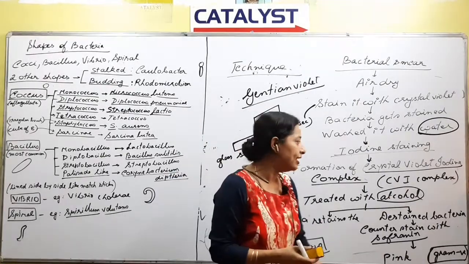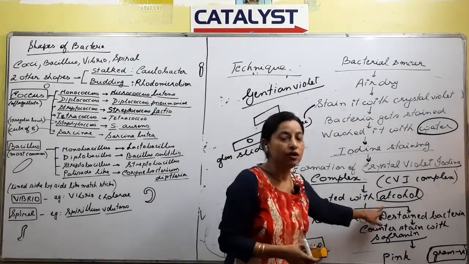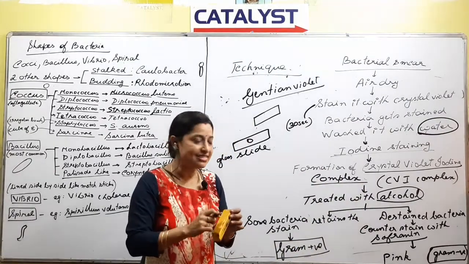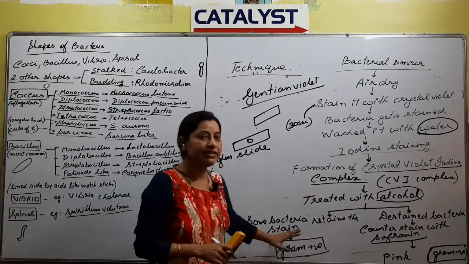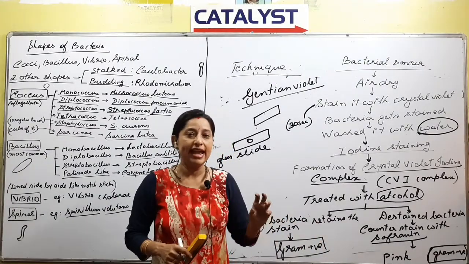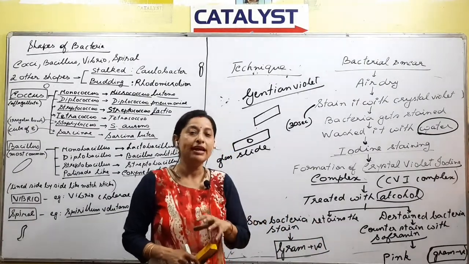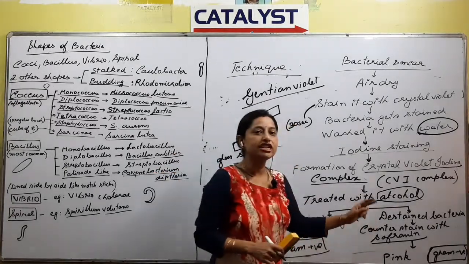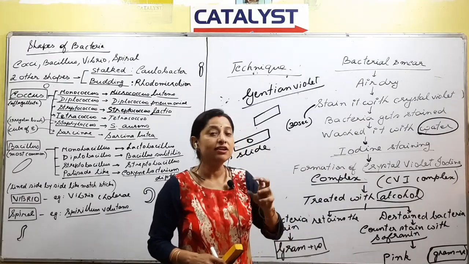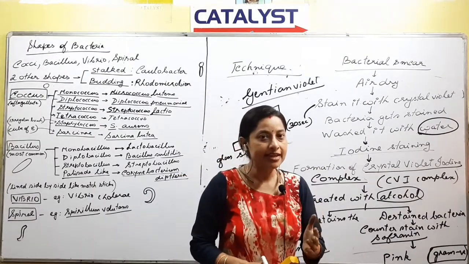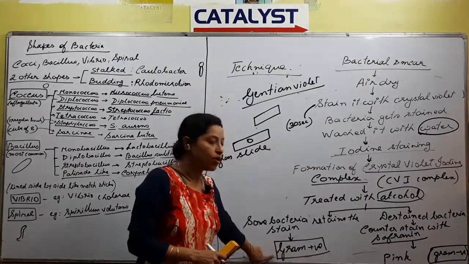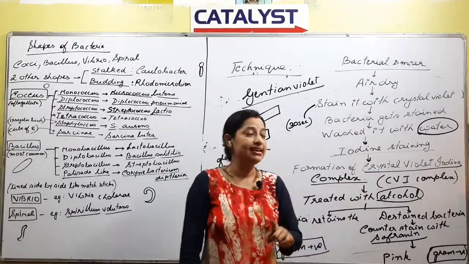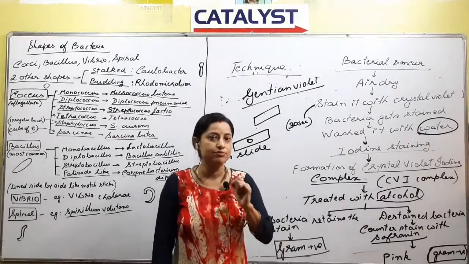And after washing with alcohol, what we see is out of the total bacteria that was present here, some bacteria retain the stain. Means what? Alcohol they wash korar pisoto it was purple or blue in color, and some bacteria after washing it with alcohol did not retain the stain. The bacteria that retained the stain are called as gram positive, and the bacteria that did not retain the stain are called as gram negative. Ekhin loke buji paisun nai?